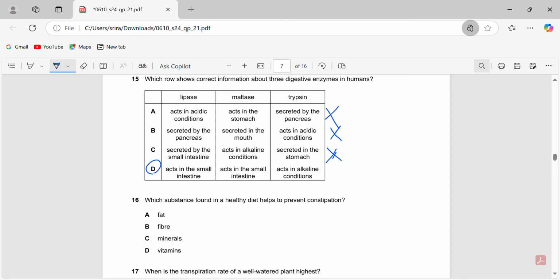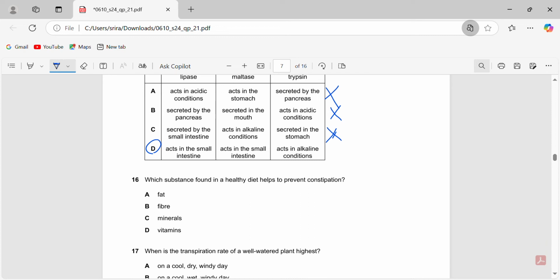15D. Lipase acts in the small intestine. Maltase also acts in the small intestine. Trypsin acts in alkaline conditions. When you form chyme, what comes in the stomach is neutralized by bile. Bile also helps neutralize that acidic mixture because the dilute acids in your stomach make the food mixture acidic. The bile will neutralize it, which forms alkaline conditions in which trypsin can act.